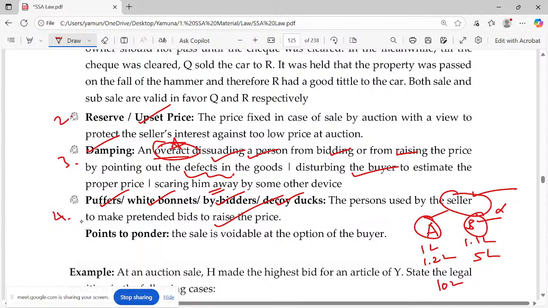If this is done, what do they call that person? Puffers, white bonus, by-bidders or decoy bidders. By-bidders bypass, the amount bypasses. It's a beautiful term. Actually, if the buyer, the highest bid has gone, probably A might have got the bid. This sale can be made voidable. Actually, he can avoid it. Okay.